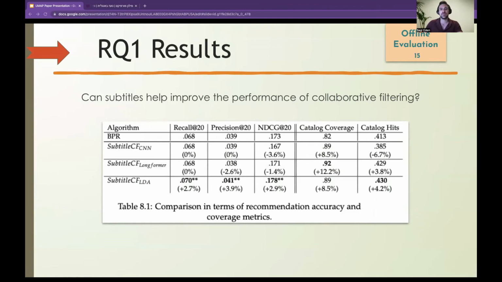So can subtitles help improve the performance of collaborative filtering? As can be seen in the table, the recommendation system which uses long-form site information does not improve the general results. The reason for that relies on the fact that most of the test set consists of very popular items, the hottest ones, which means that a less popular biased recommendation system is prone to achieve lower general accuracy results because of the risk it takes.